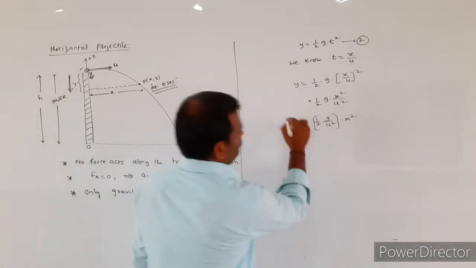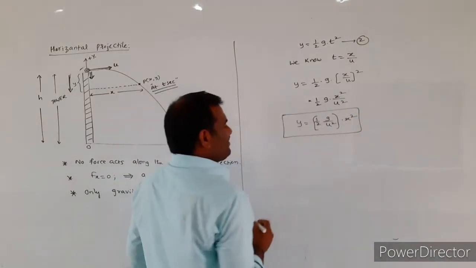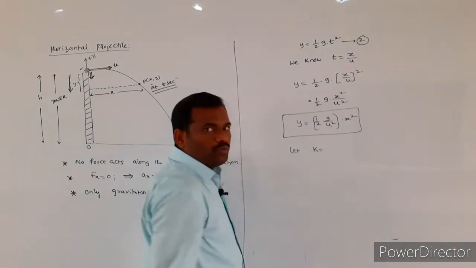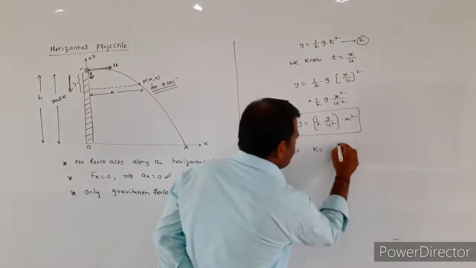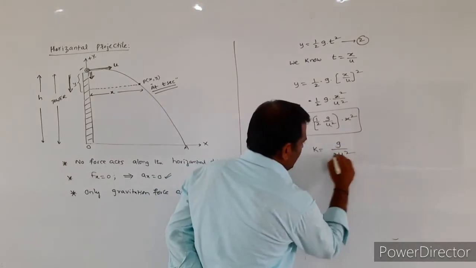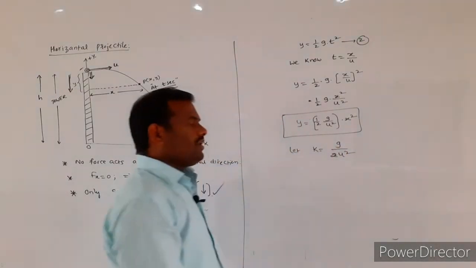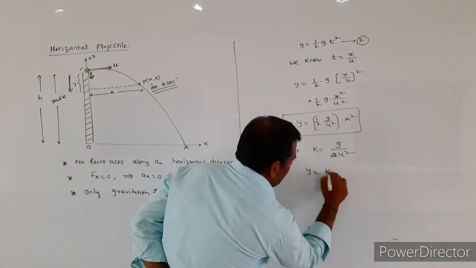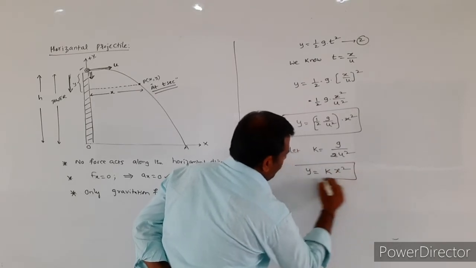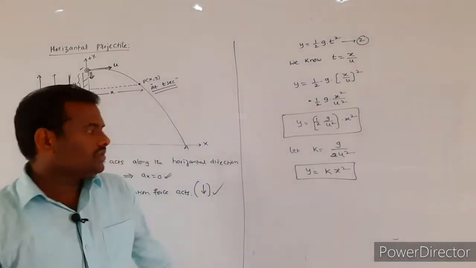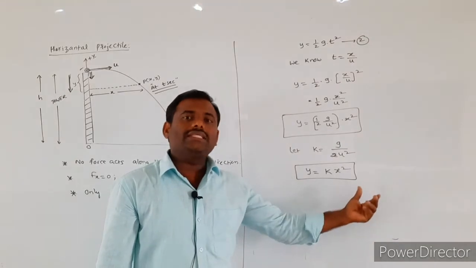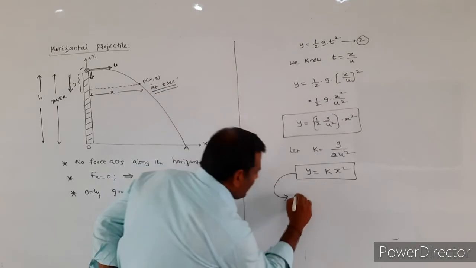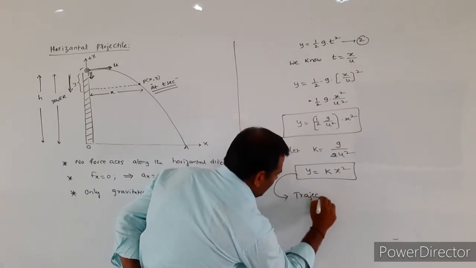Here I am assuming that let k is equal to g by 2u square. Therefore, the given equation becomes y is equal to kx square. This equation only we are calling as the trajectory of the